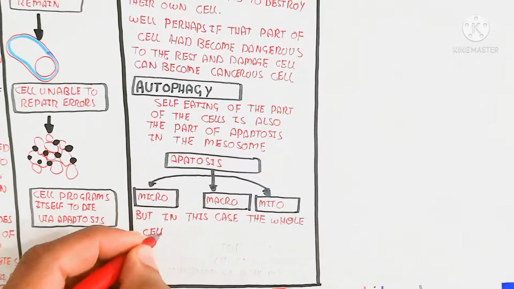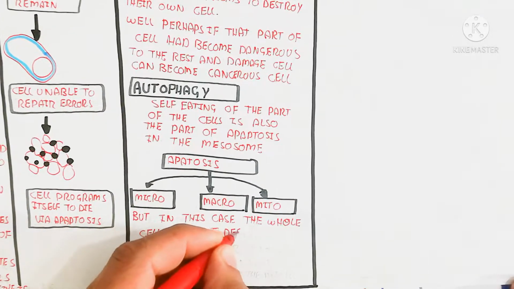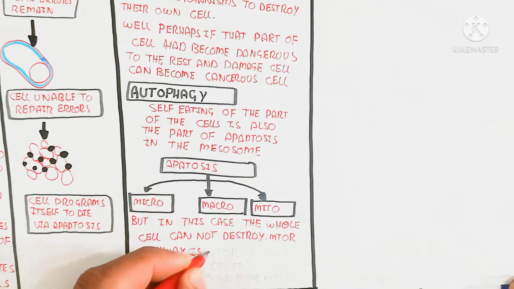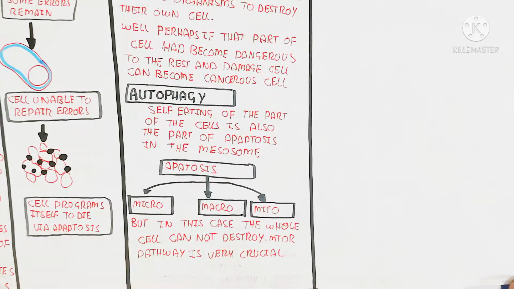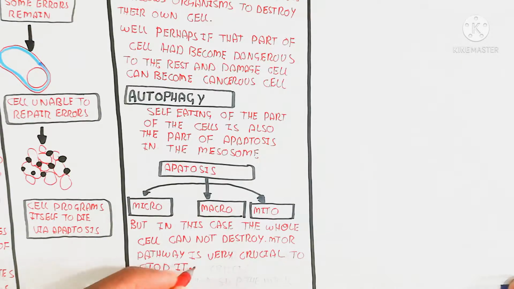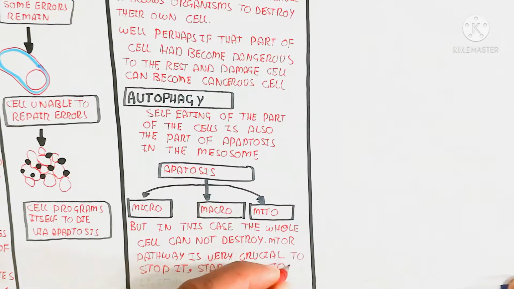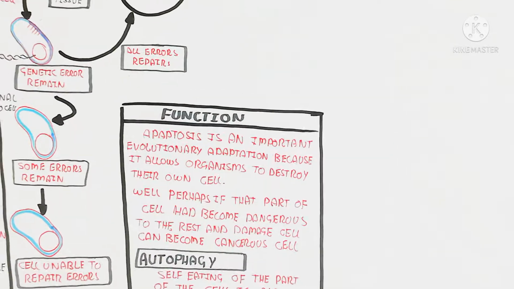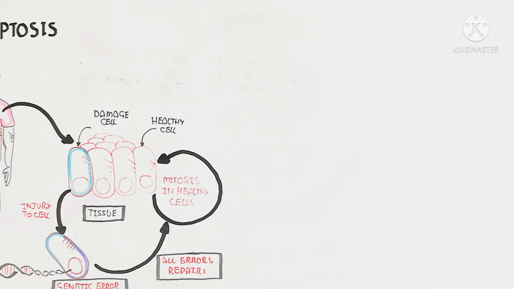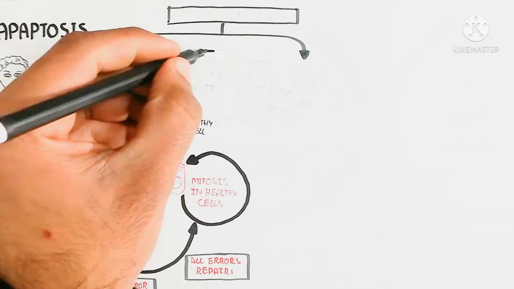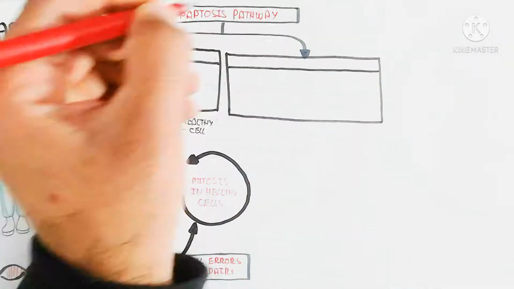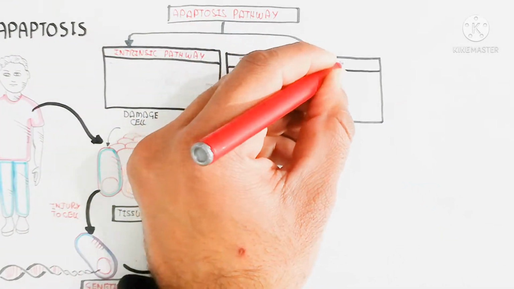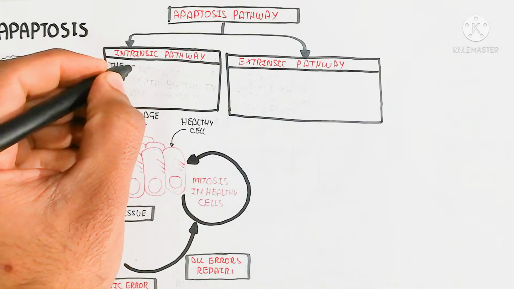Here autophagy can be micro, macro, or of the mitochondria, which will be engulfed by the lysosome. But in this case, the whole cell is not destroyed. The mTOR pathway is very crucial to stop it, and starvation stops the mTOR pathway. If the mTOR pathway is not stopped, it will lead to cancer cell proliferation. Why? Because mTOR will be inhibited by starvation, so fasting is very important.